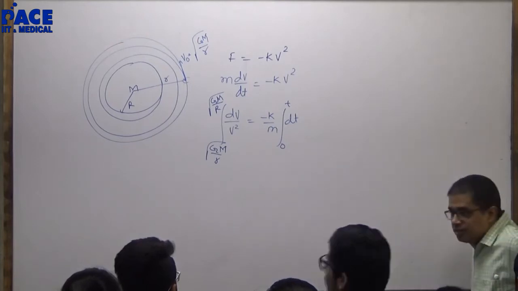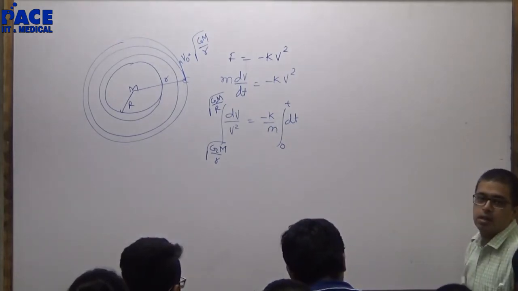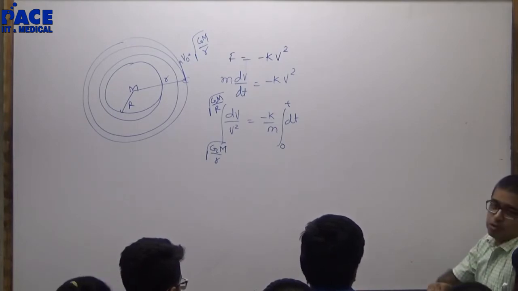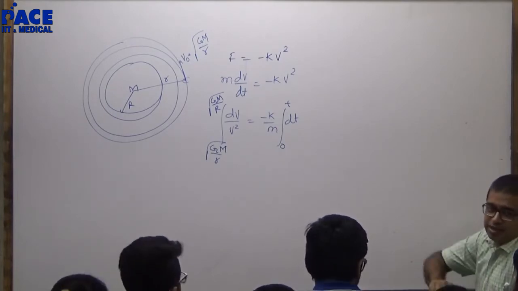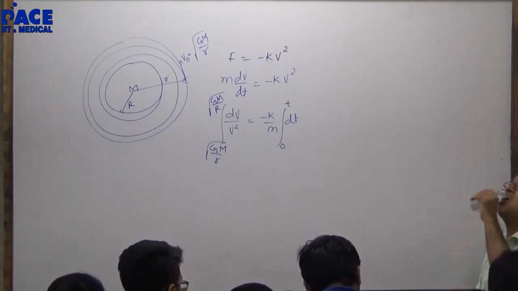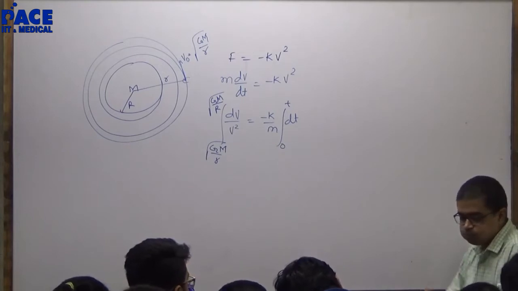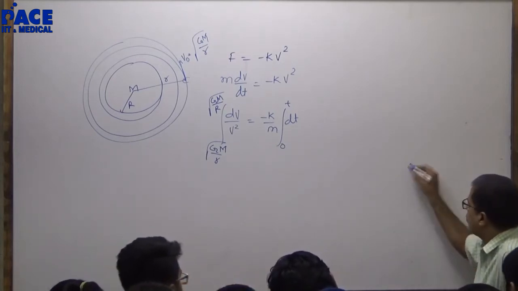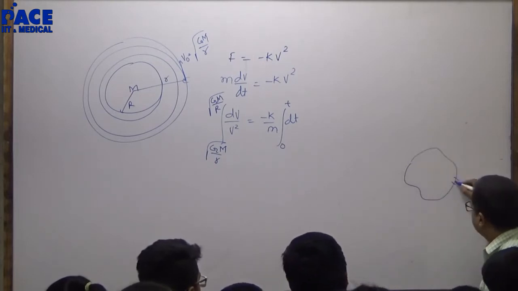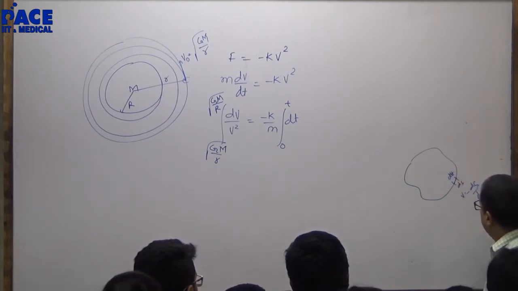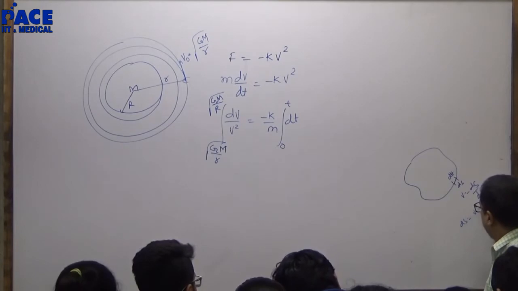Sir, what will be the value of k? Some constant k. He gave proportionality, right? So it will remain in the answer. ds by dt will be velocity. ds by dt is equal to v.